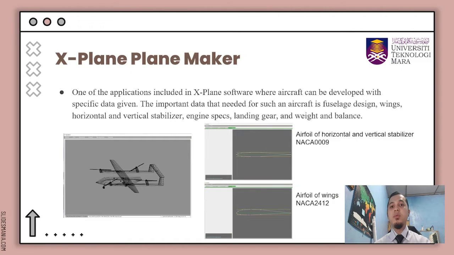X-Plane PlaneMaker is one of the applications included in X-Plane software where aircraft or drones can be developed with specific data given. The important data needed for such an aircraft is fuselage design, wings, horizontal and vertical stabilizer or tail of the drones, engine specs for propellers, landing gears, and weight and balance. As you can see, the picture on the left side is the design of the hybrid drone in wireframe form, and the picture on the right side is the airfoil of the stabilizer and wings used in the hybrid drone.